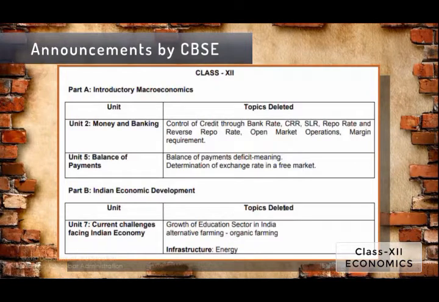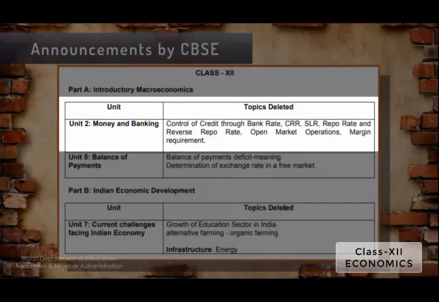In our class 12 syllabus, from the microeconomics, they have deleted unit 2, that is money and banking, where the related topics are control of credit through bank rates, CRR, SLR, repo rate and the reverse repo rate. Then the open market operation and the margin requirements.